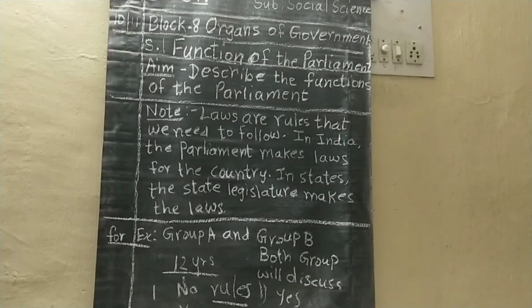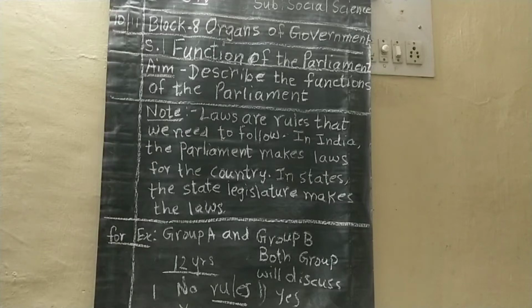So he has to sign. Who? President. If both agree, who? Lok Sabha and Rajya Sabha. If they agree, then only the bill will pass. It will go for the president's signature, and then the bill becomes law.